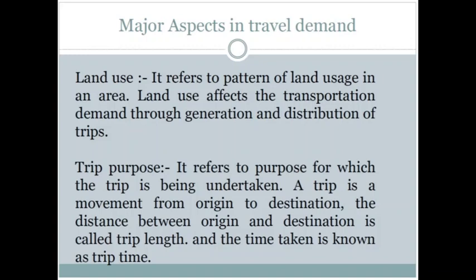For example, you have a residential land use, and a few kilometers apart, you have a commercial land use. So people might undertake a trip from this residential land use to the commercial land use for the purpose of their work or job. This kind of trip movement is called the trip purpose, and the distance between origin and destination is called the trip length. The time taken for commuting is known as the trip time.